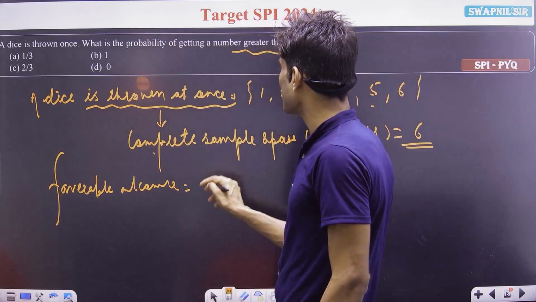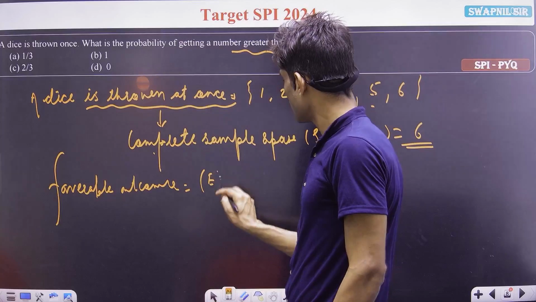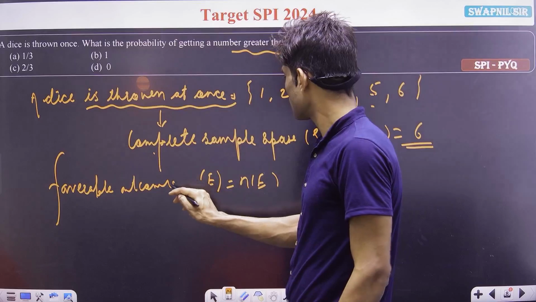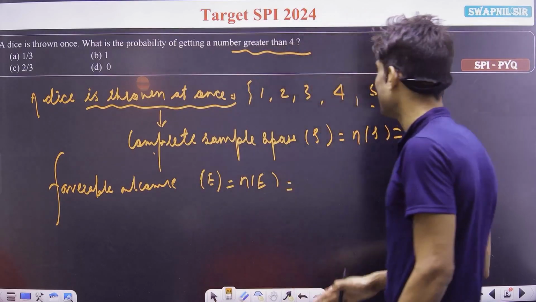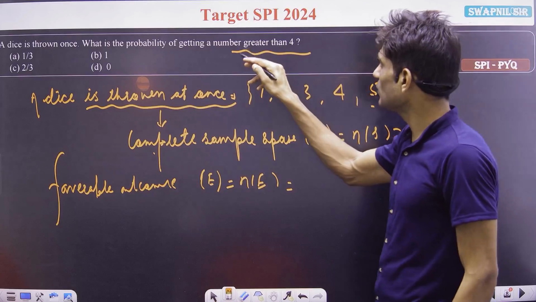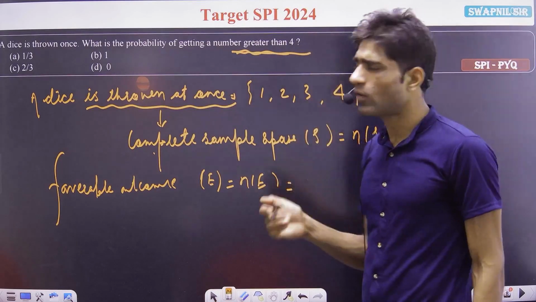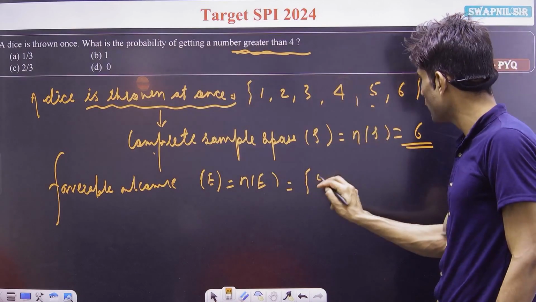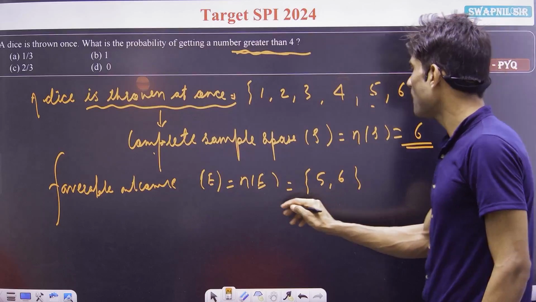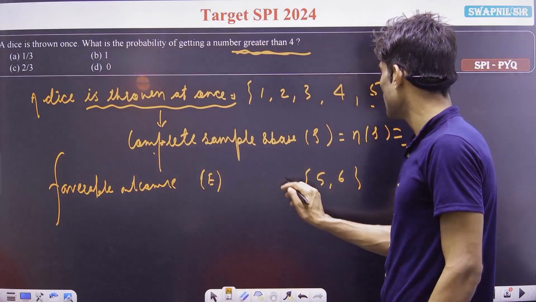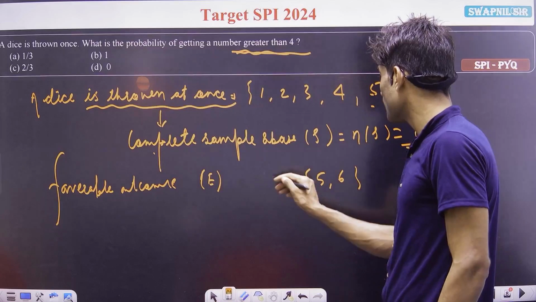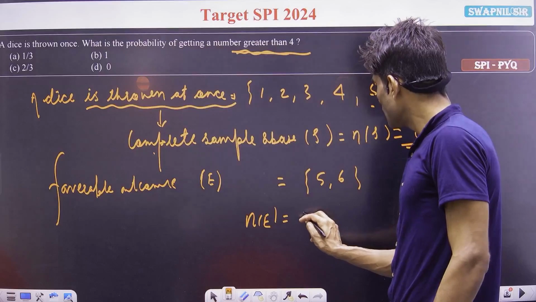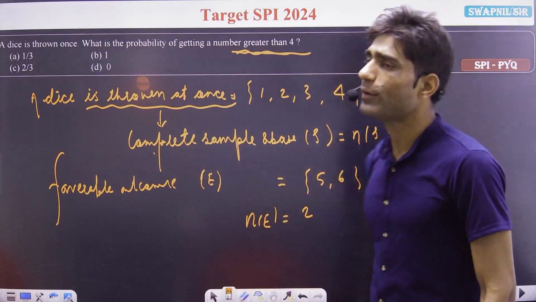Favorable outcomes. Consider set E. Now let me ask you one thing: which numbers are greater than 4, but not 4, available in our sample space? They are 5 and 6. Then the number of elements in our sample space is 6, and the number of elements in E, our favorable event, is 2.